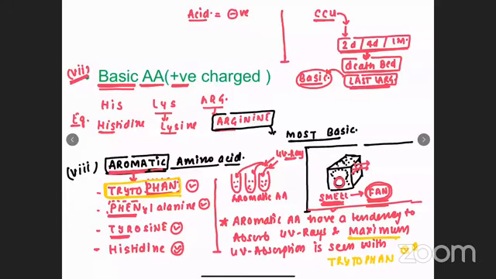This is asked twice in your exam, that which amino acid will have the maximum UV absorption. The maximum is with tryptophan.